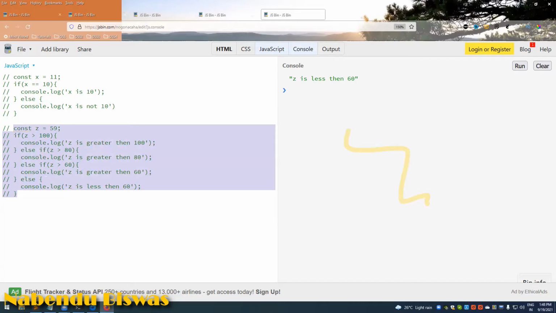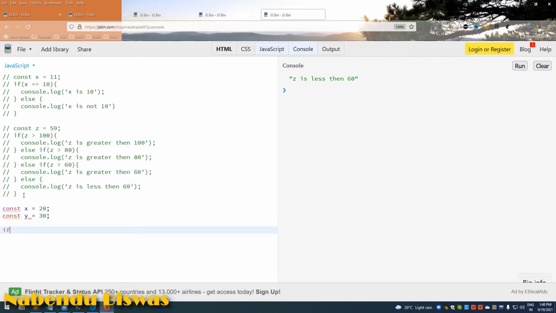I'll tell about that. const x equal to 20 and const y equal to 30, if x is double equal to 20 or y is double equal to 40, then console.log any one of the statements is true.